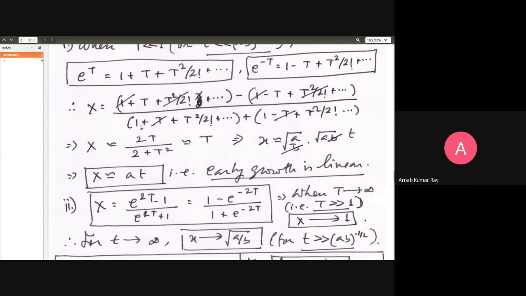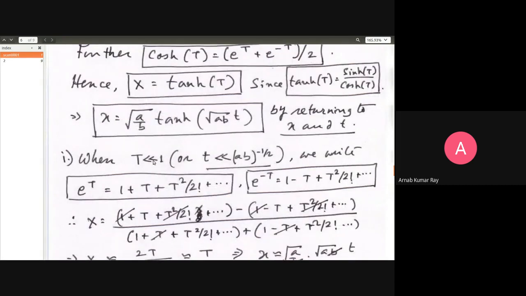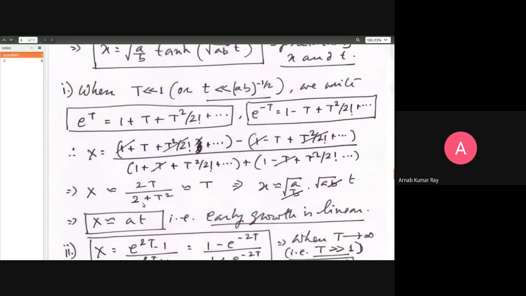So basically 1 plus 1 will be 2, and then you'll have t squared by 2 and t squared by 2. When you add them, you'll just get t squared. But since capital T is very much less than 1, against 2, you can neglect the t squared in the denominator. So approximately this thing will be 2t by 2, and that's approximately t.